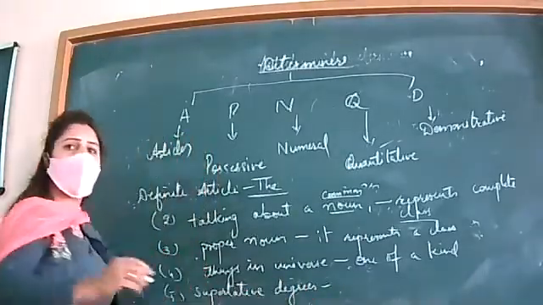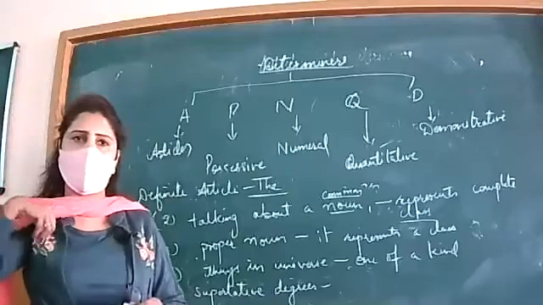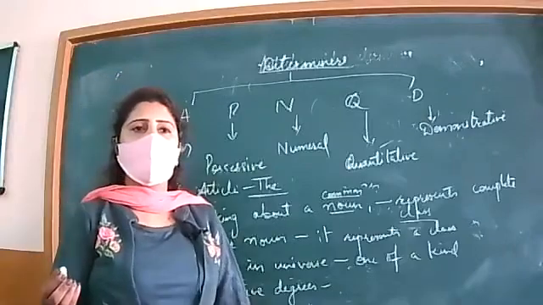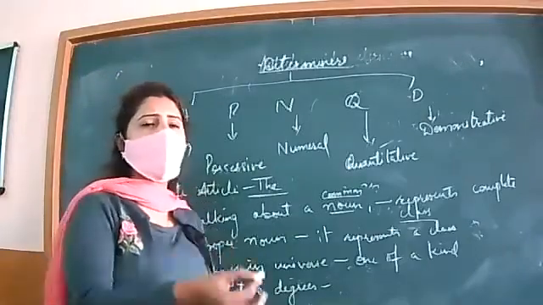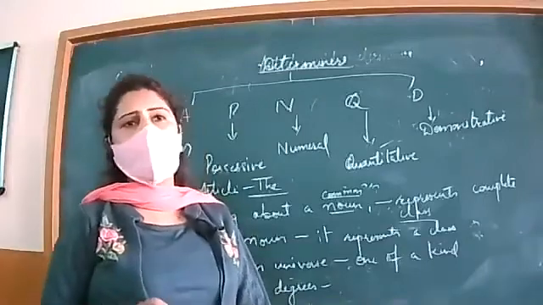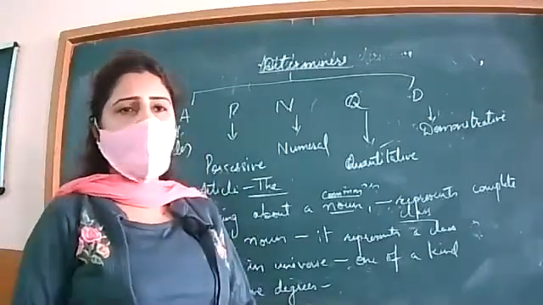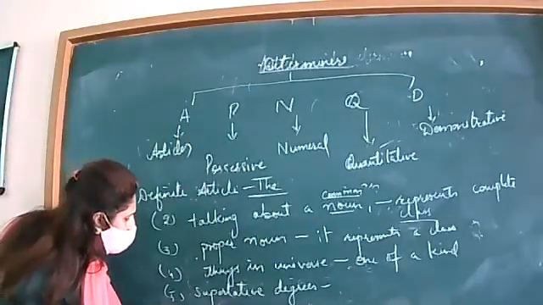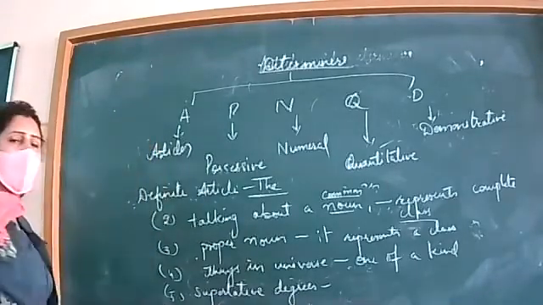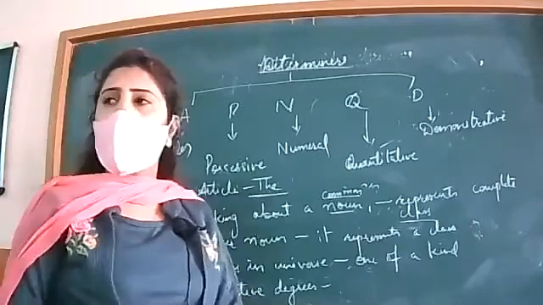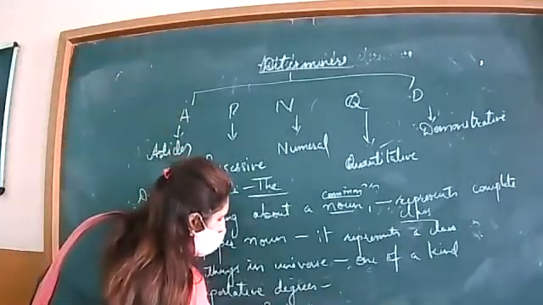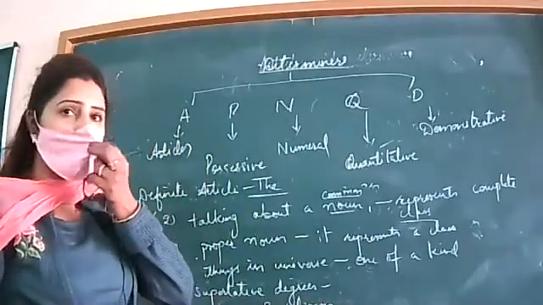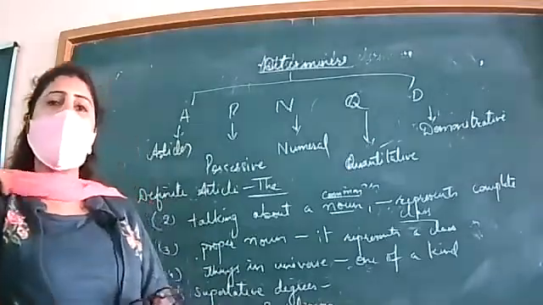For example, this is the best choice you have ever made. This is the most beautiful flower in the entire world. This is the most impressive writing which you have written now. It means it is also used with superlative degrees. Next, it is also used with origin and religion. For example, the French, the Indian, the Hindus. Okay, with caste also, the Sharmas, the Oberois. You are also using "the".